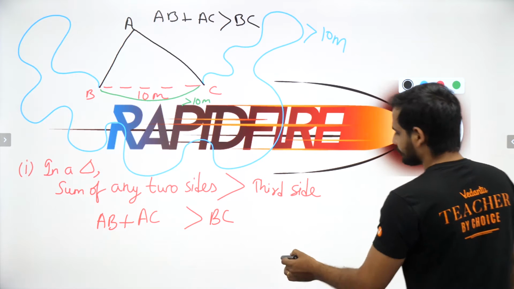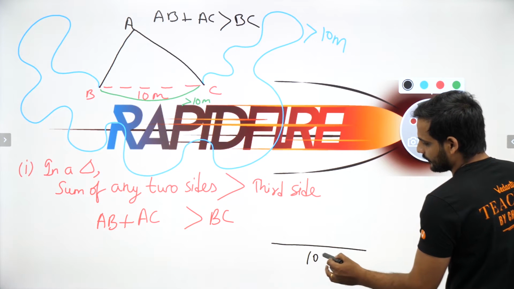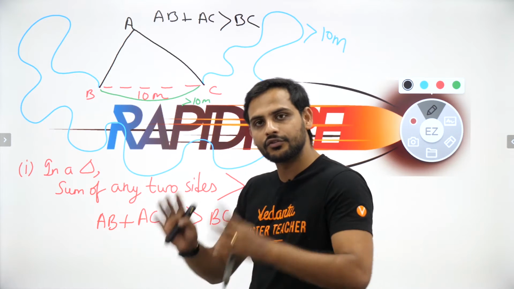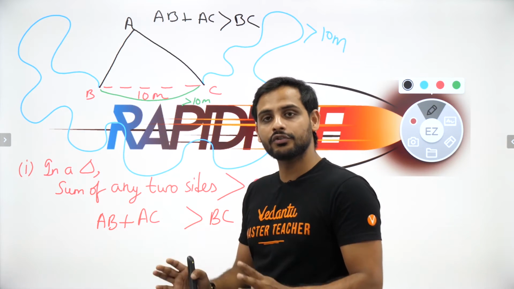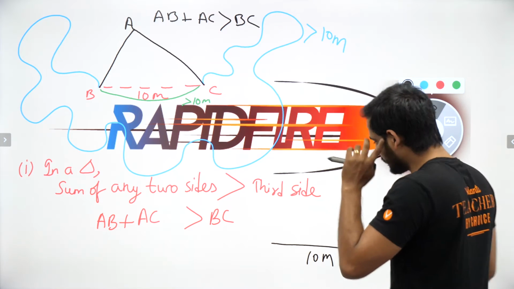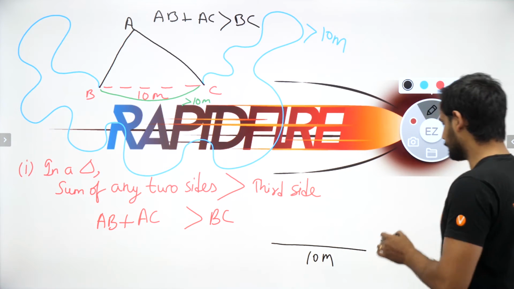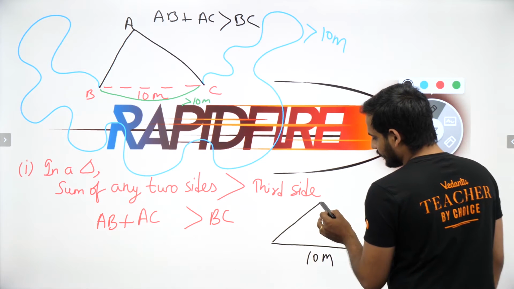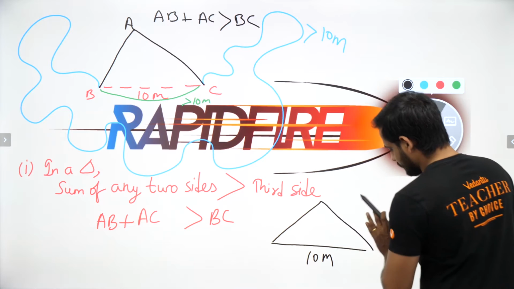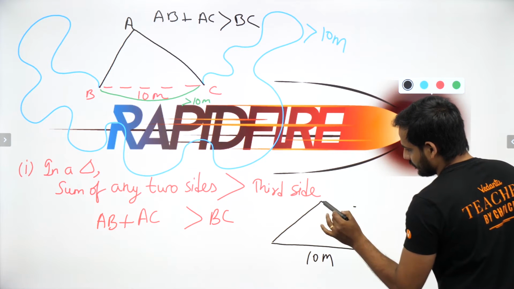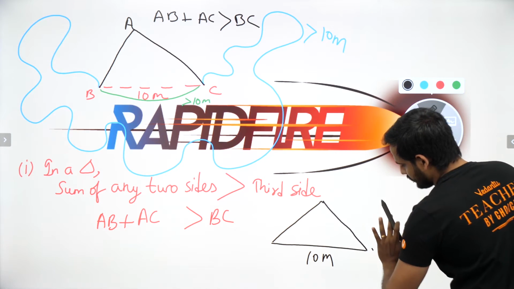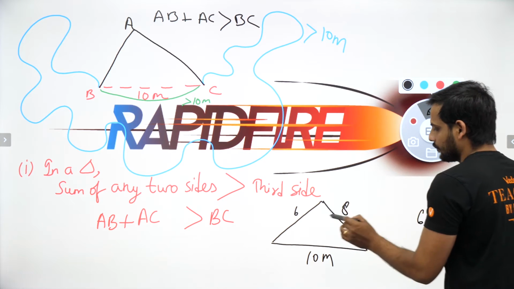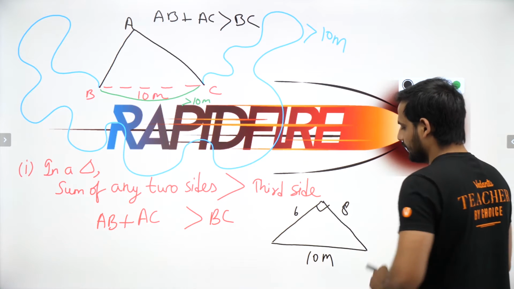So suppose I have a triangle with a side of, let us say, 10 meter. Now see what happens: the other two sides, their sum has to be greater than 10 meter. Suppose I tell you the other two sides are, let us say, 6 and 8. So say 6 is here and 8 is here. You can see 6 plus 8 is 14. So yes sir, it is more.